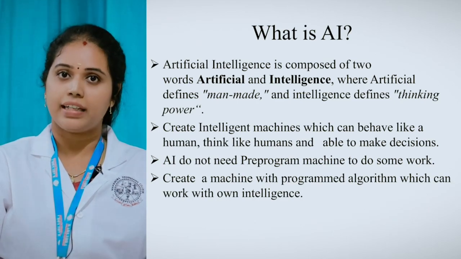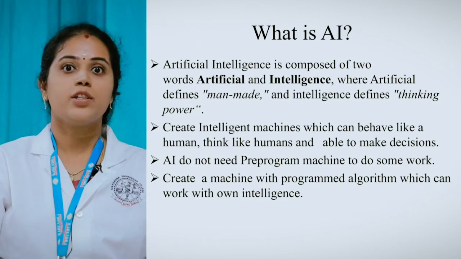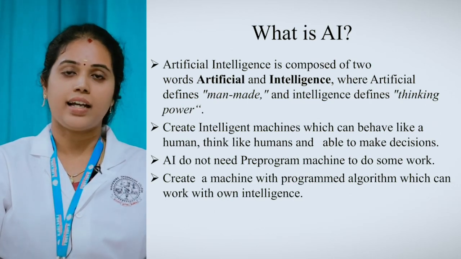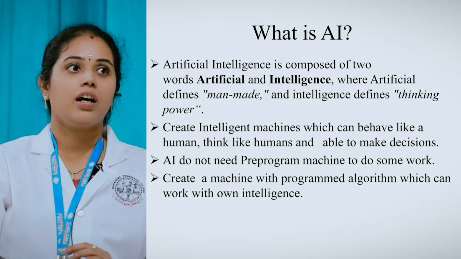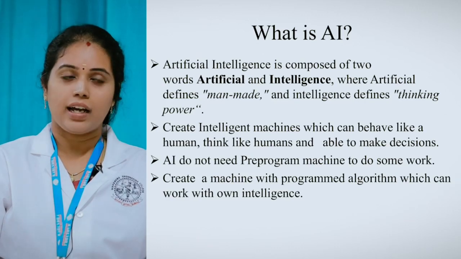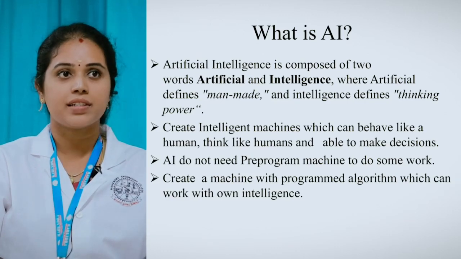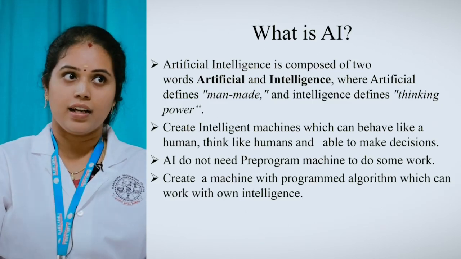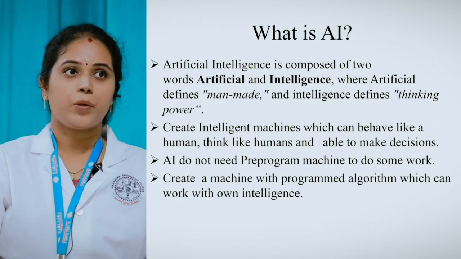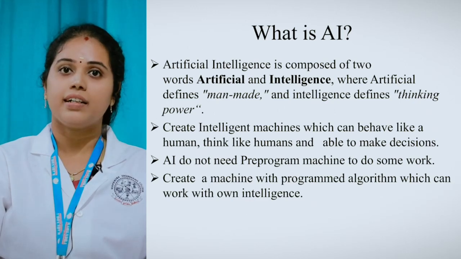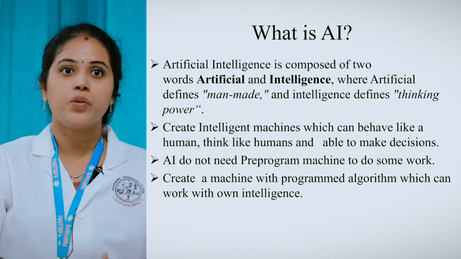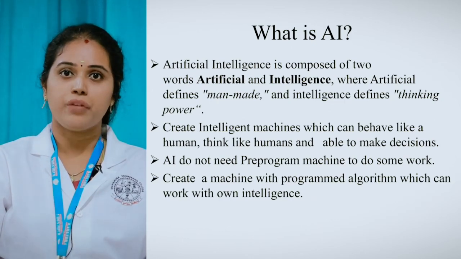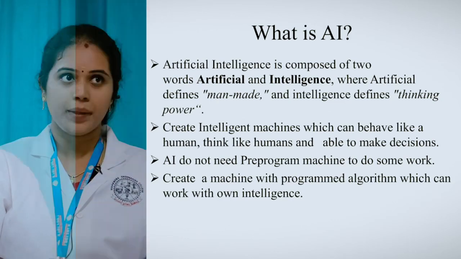But in the case of gadgets under AI, it is not pre-programmed. It can work with its own intelligence. That is the major difference between normal gadgets and gadgets under AI. Normal gadgets are pre-programmed. The gadgets under AI are not pre-programmed, they work with their own intelligence, right? So this is a basic intro of artificial intelligence, okay?